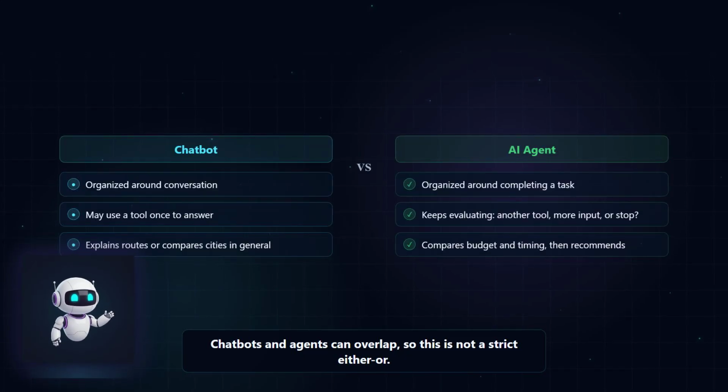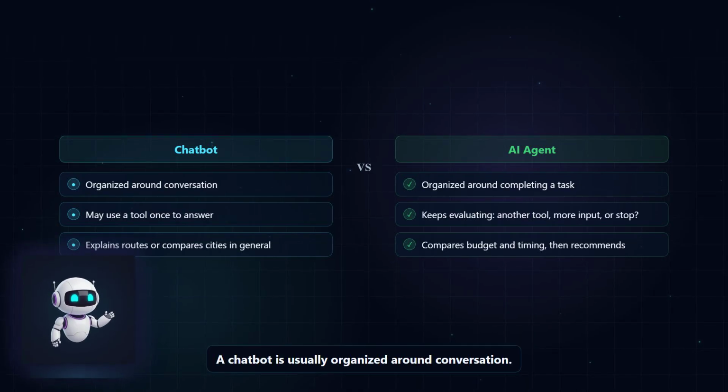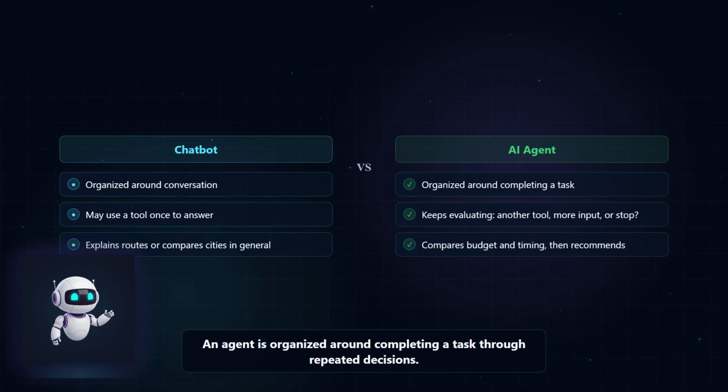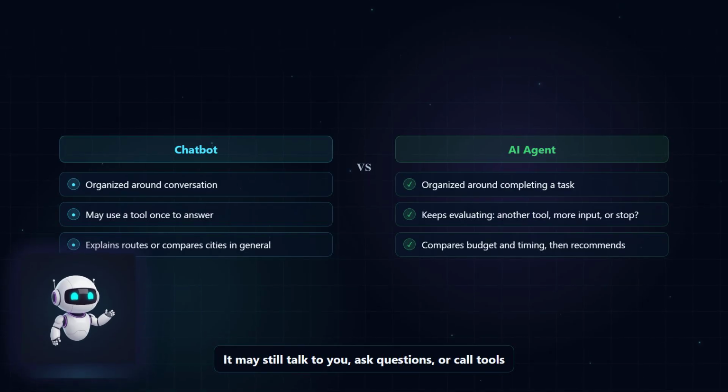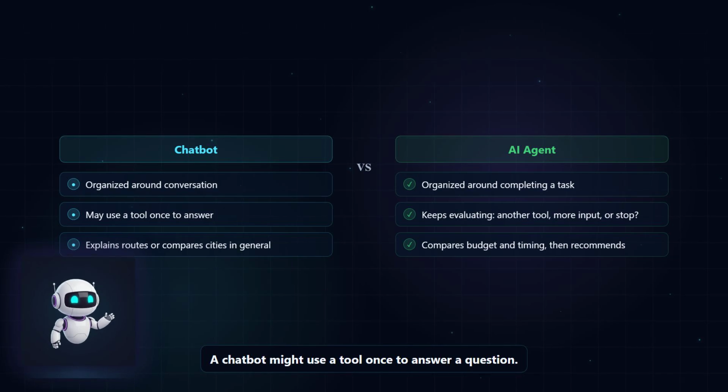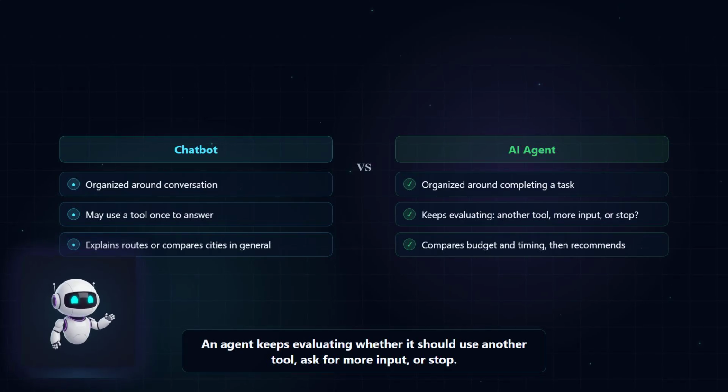Chatbots and agents can overlap, so this is not a strict either-or. A chatbot is usually organized around conversation. You ask something, it responds, and the exchange continues. An agent is organized around completing a task through repeated decisions. It may still talk to you, ask questions, or call tools, but those actions support a larger job. A chatbot might use a tool once to answer a question. An agent keeps evaluating whether it should use another tool, ask for more input, or stop.